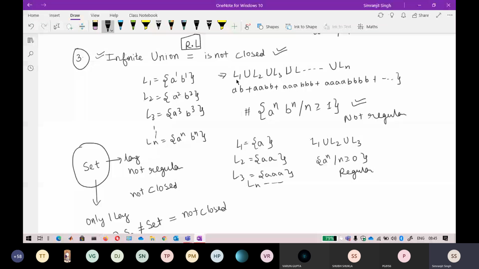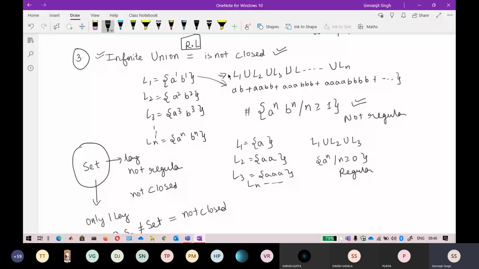Okay, so don't think that if I am saying that infinite union is not closed, it means it is not closed under all the languages. It does not mean that, but it means that there exists at least one language for which infinite union is not closed, and that particular language is this one. There will be more languages also, but I am able to find this one.